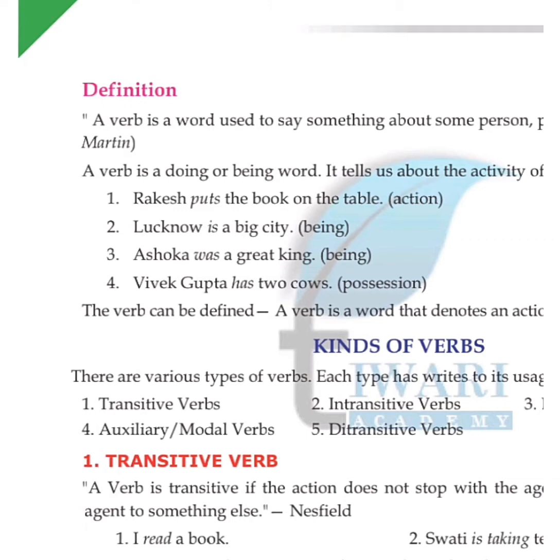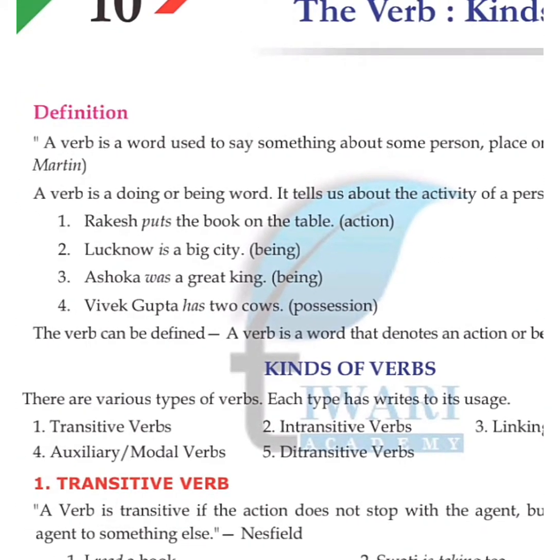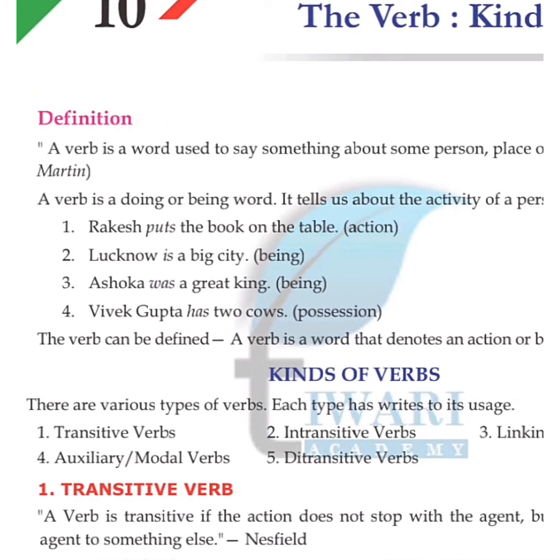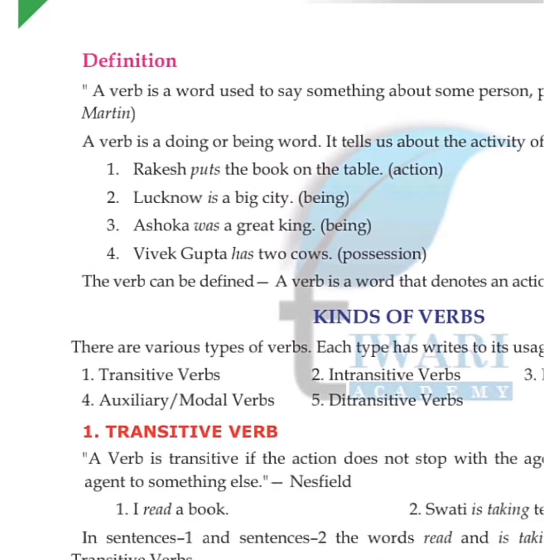विवेक गुप्ता has 2 cows. विवेक गुप्ता के पास 2 cows हैं. So that means यहाँ पे क्या देखो, first वाले sentence में action शो हो रहा है. Then being. Okay. And then fourth one में position शो हो रही है. So the verb can be defined: a verb is a word that denotes an action or being or position को show करता है.